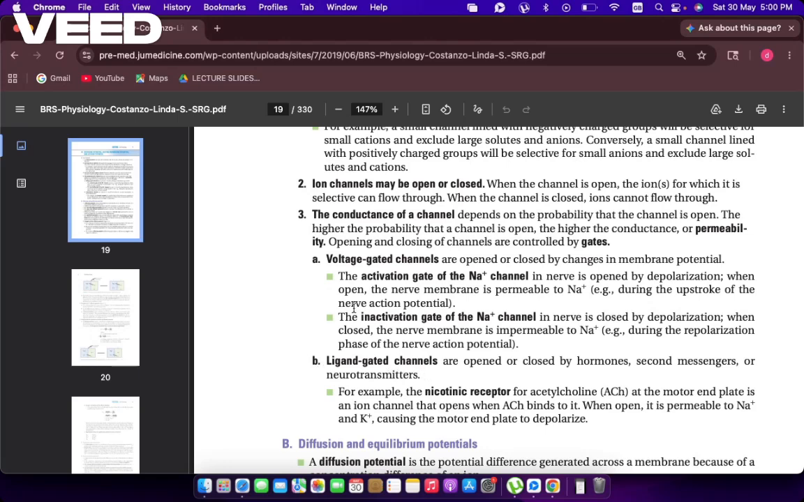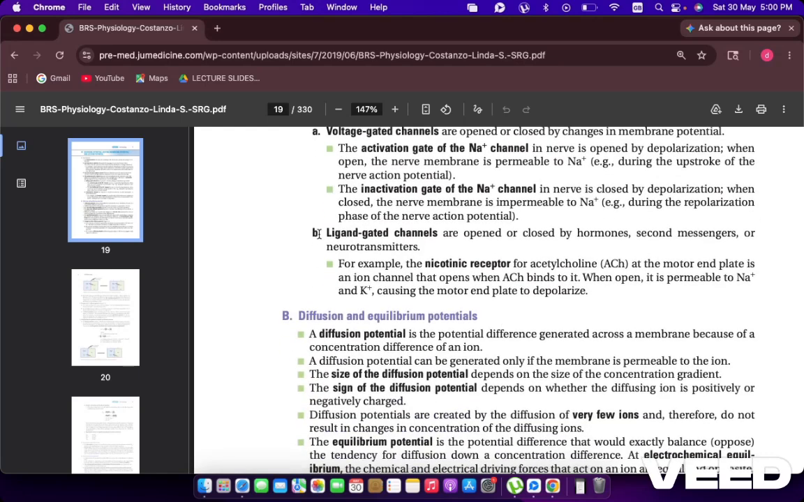Voltage gated channels are those channels which open and close on the basis of the difference in voltage, right? Potential difference. Whenever there is a change in the potential difference, whenever there is a change in the voltage, they open or close. Just like the sodium channels, the activation gate of the sodium channels is opened whenever there is a depolarization. Depolarization happens, sodium channels open up, and simultaneously when the activation gates are opening, the inactivation gates are closing down during the depolarization, right?